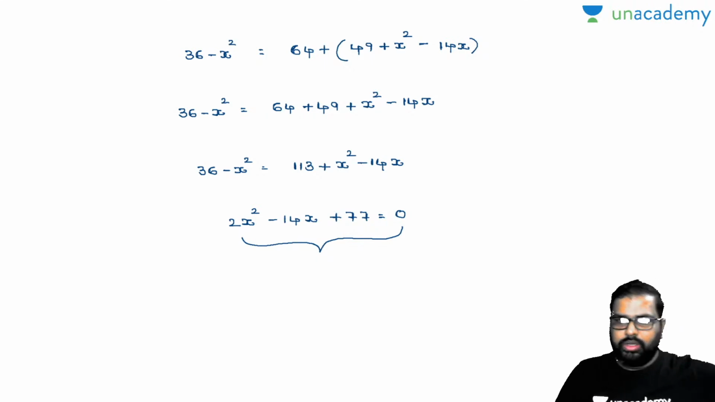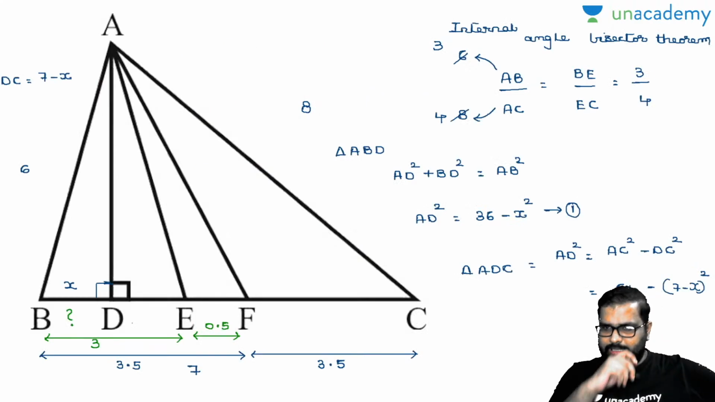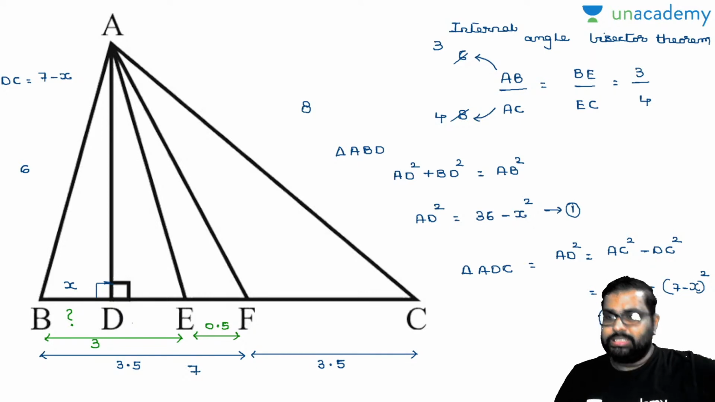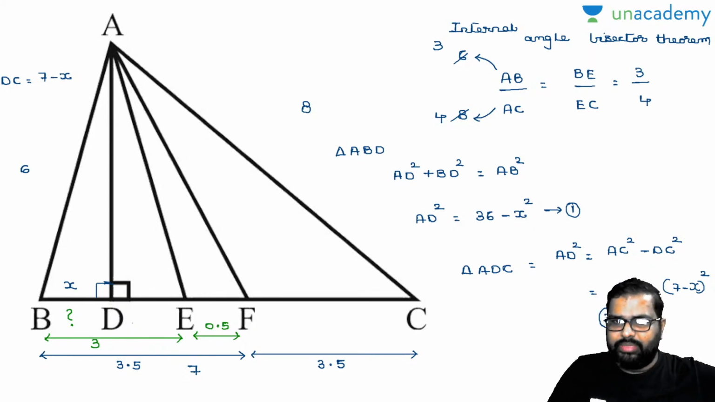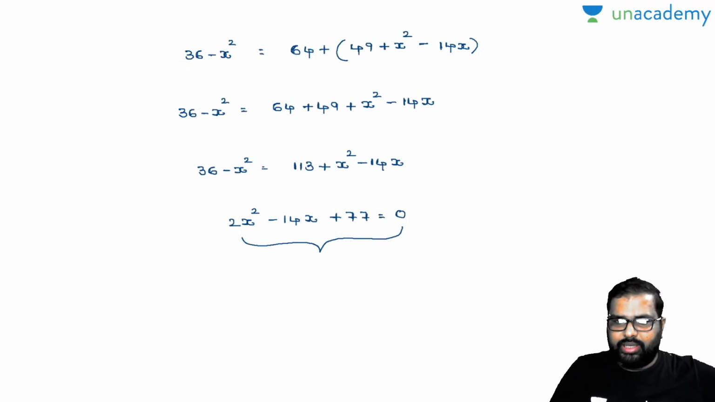77 into 2. Are we making any mistake there? Please let me know. Are we making any mistake there? Yes, we are making a mistake there. Yeah, we made a mistake.